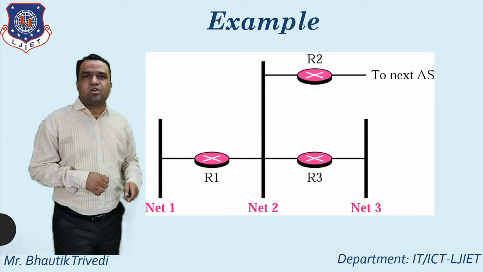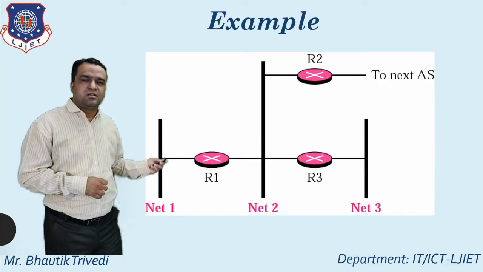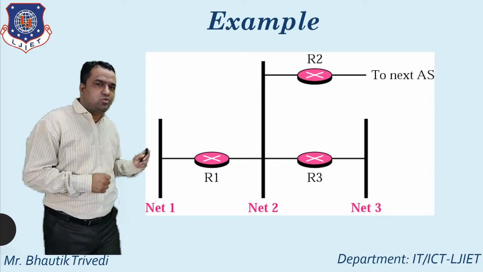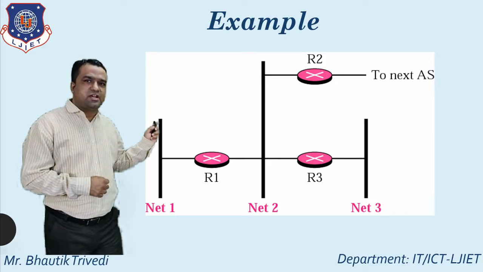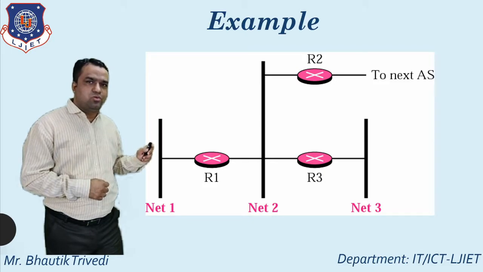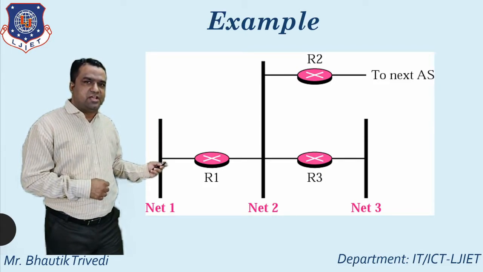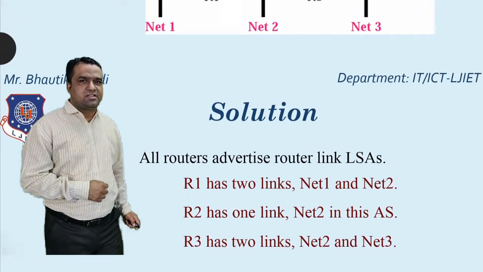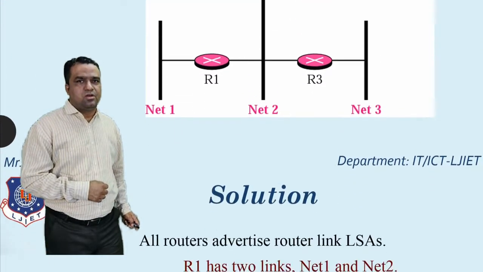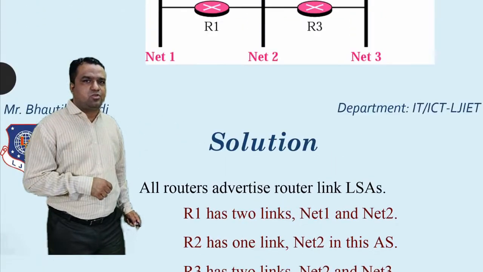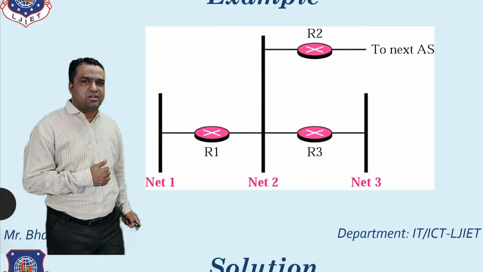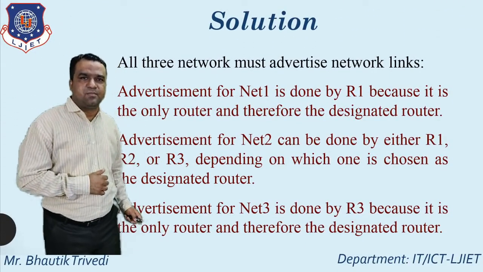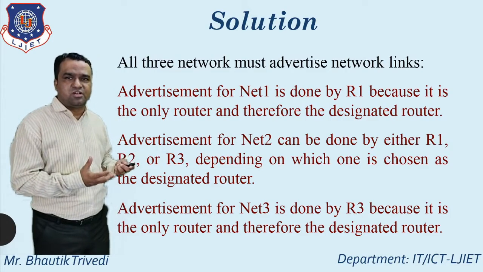So this is the example. All of you just see. R1 is directly connected with net 1 and net 2. R2 is connected with net 2. R3 is connected with net 2 and net 3. So you just see, R1 has 2 links, net 1 and net 2. R2 has 1 link, net 2, and R3 has 2 links, net 2 and net 3. So this is the concept, this is the example. So here you just see the solution.